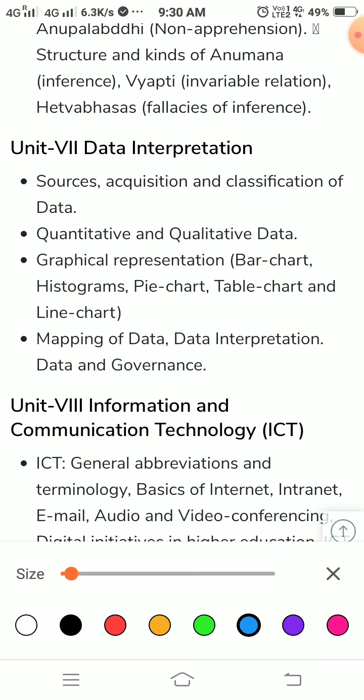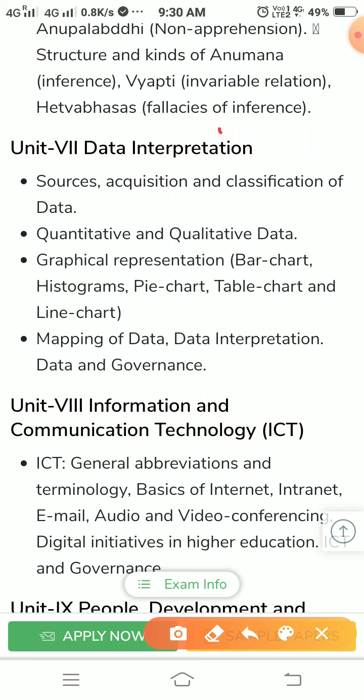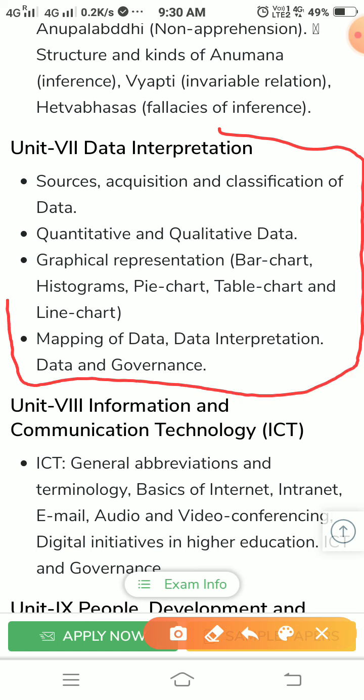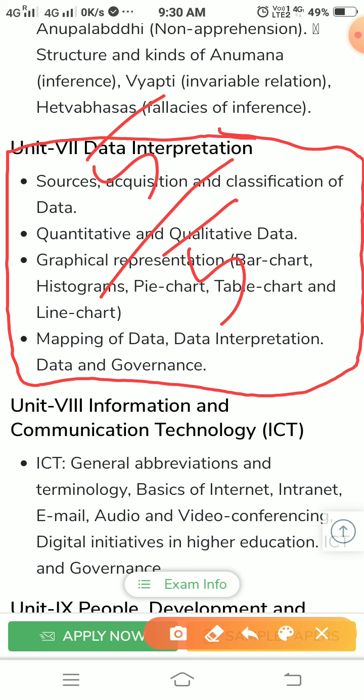Next is data interpretation. See, this is a very tough area as per many students, but in my opinion, this is a sure shot question. See, if we practice data interpretation questions of UGC previous year questions, then you will get 5 out of 5, no doubt.